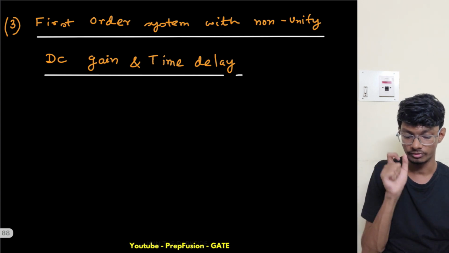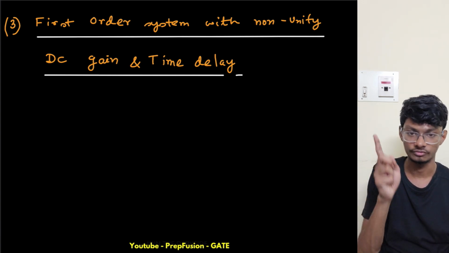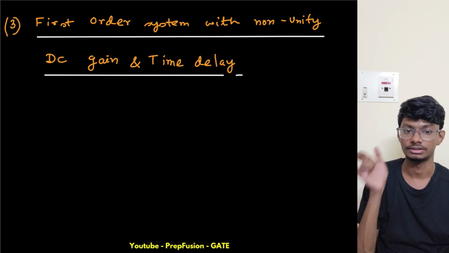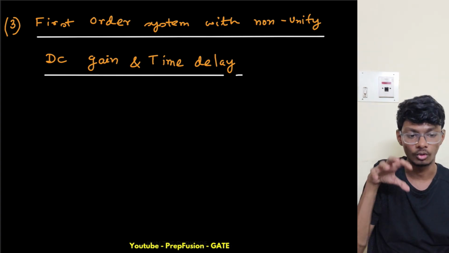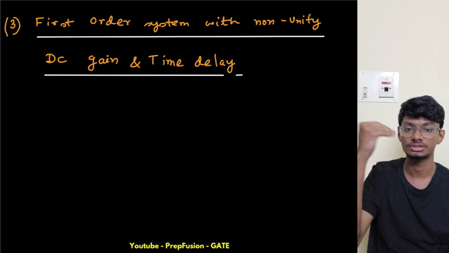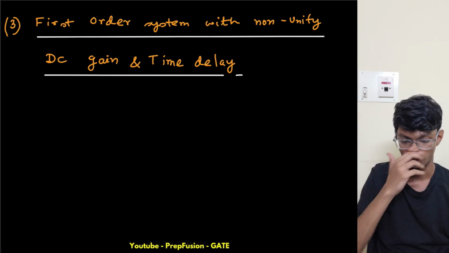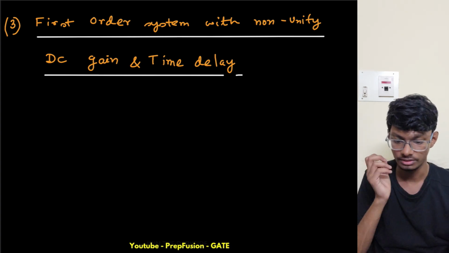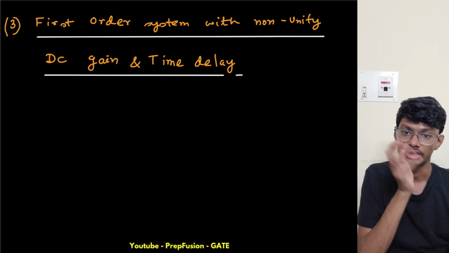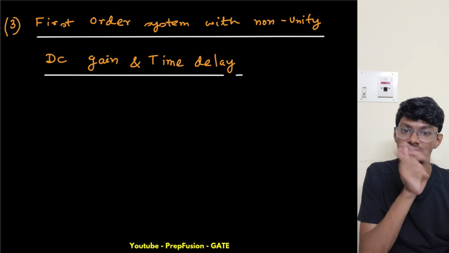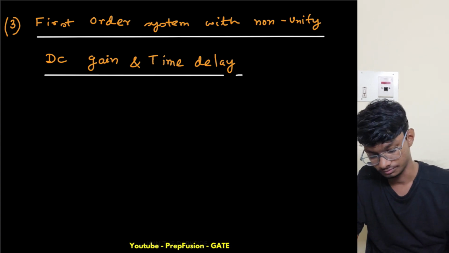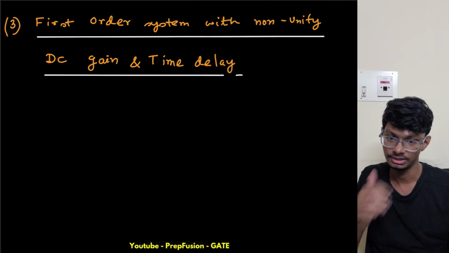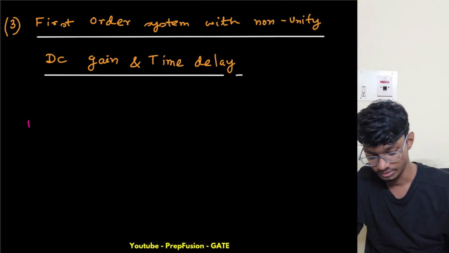Now we'll understand the third form of first order system with non-unity DC gain, and also there is a time delay here, right? All these are practical systems that are actually used in industry. We have non-unity DC gain, that is fine. That will be B into U of t. But what else will be there? The input that I'm giving will also be delayed by TD. If there is some delay, the input is also delayed, right? So what is the governing equation?